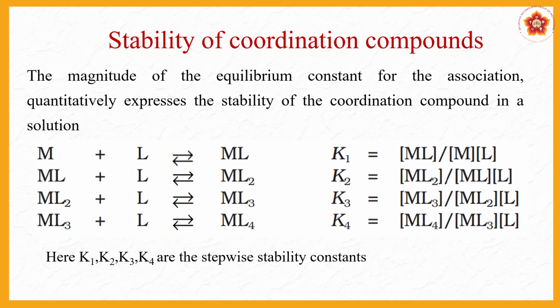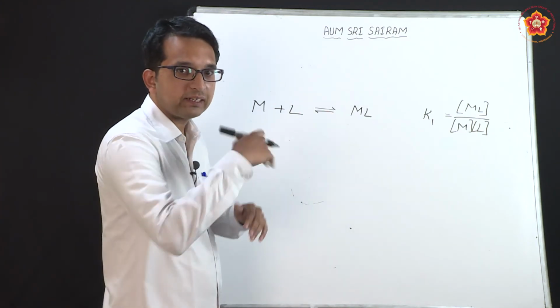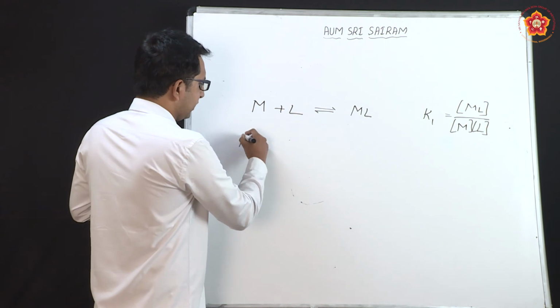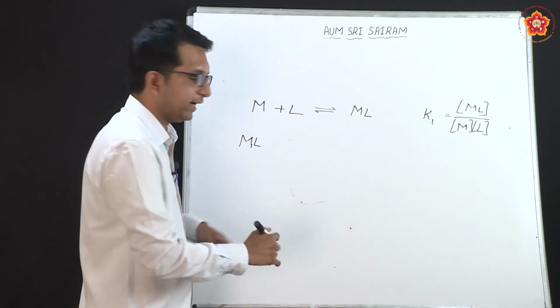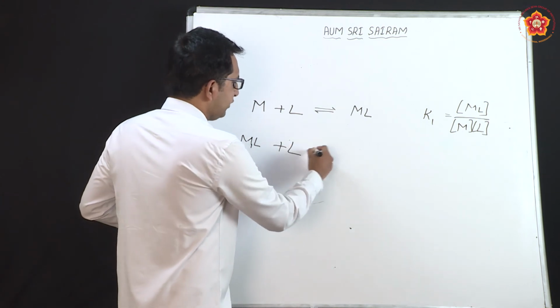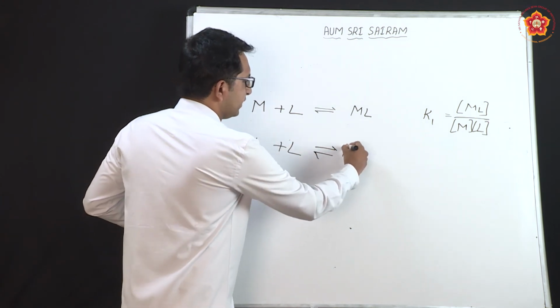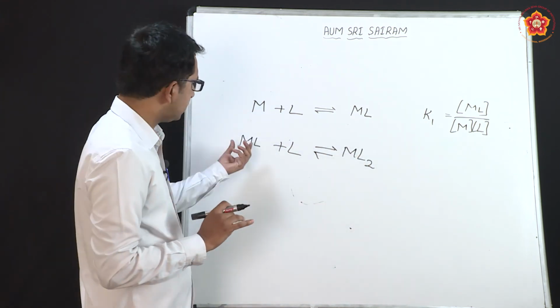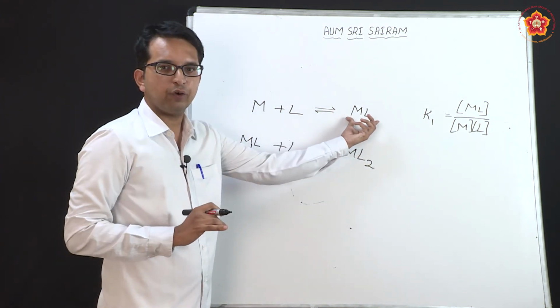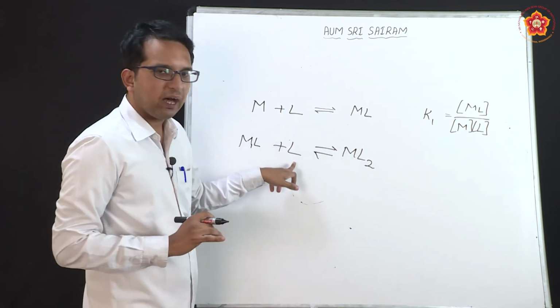Similarly, as you have seen the first step, now comes the second step, where the ML that is formed in the first step, what is this ML? It is a metal and ligand combination, and it is combined with the second ligand, and that is how you get ML2. What this indicates is that the metal-ligand complex formed in the first step reacts with another ligand.